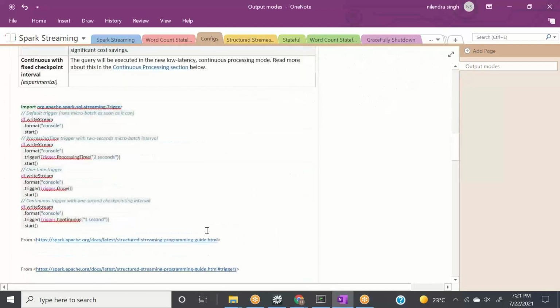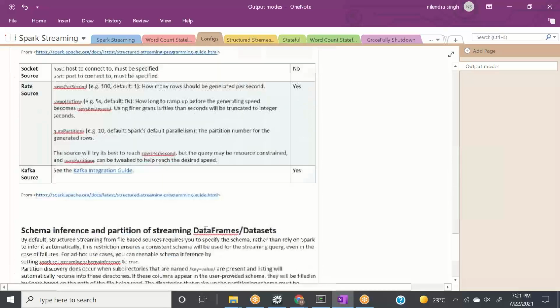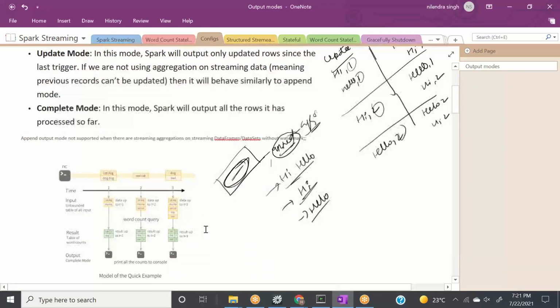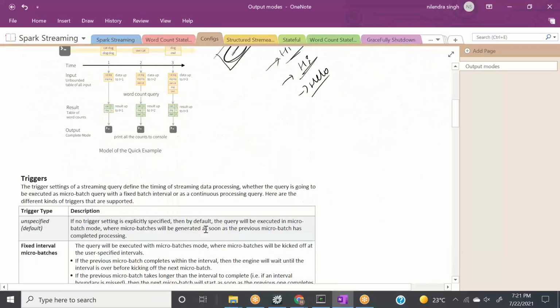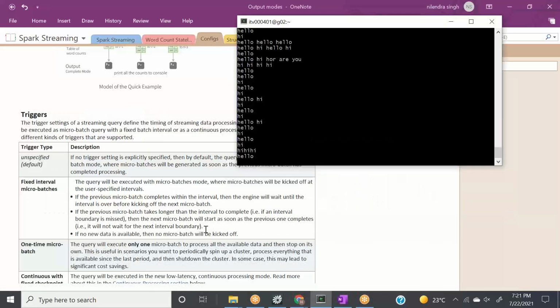There's so much to do, but I think tomorrow we're going to be covering triggers. Right now, when we are hitting enter, a new batch is getting triggered, right? So can we change this behavior of Spark streaming? Obviously, Spark researchers thought about it and they have given too many trigger modes to us. But right now, we are running out of time. We'll cover it tomorrow.